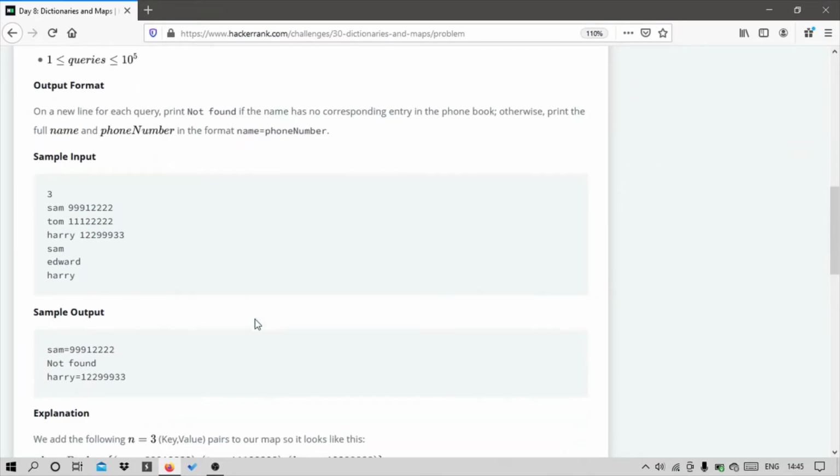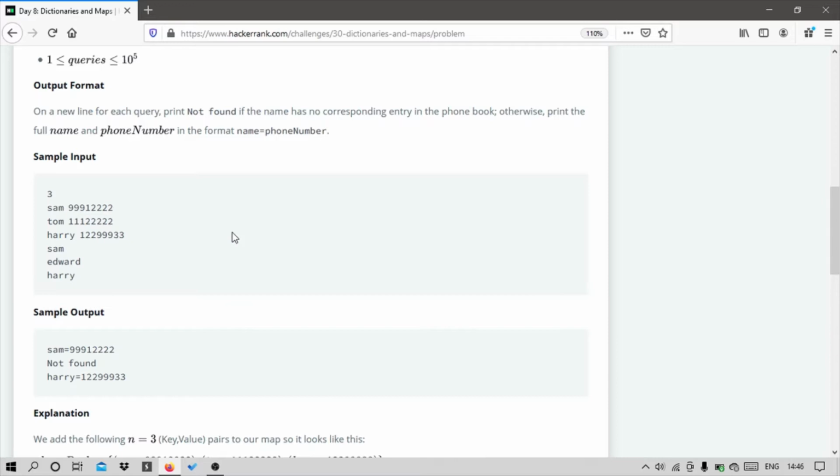So in the sample input, at the very first line we will be given the number of test cases for this question, and in every line we have to take the name and a phone number as an input.